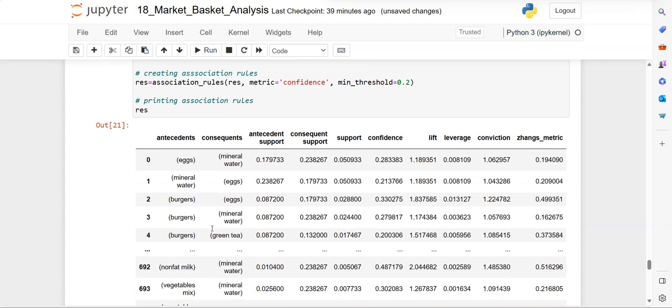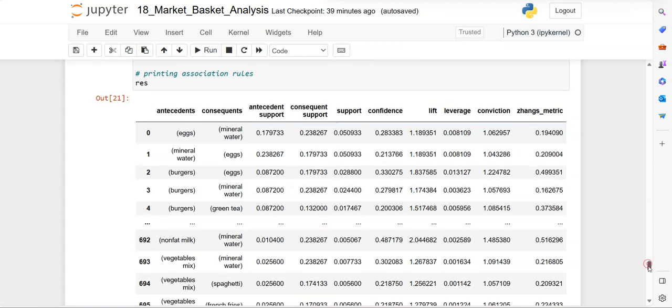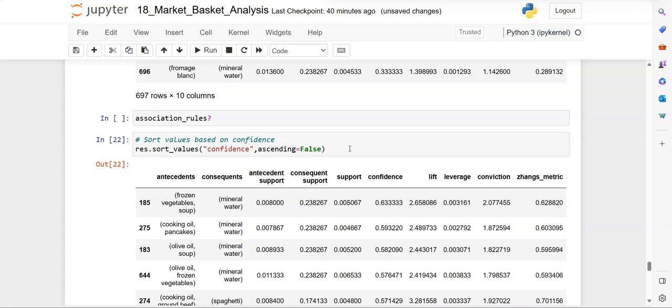of this result. So you can see the output here: what are the antecedents and what are the consequents, and what is the support for antecedent and support for consequent. Then the original support, confidence values, also lift, leverage, conviction, and these metric values. So this is the output of the above code, and then you can sort these rules based on the confidence as we have done in the previous case.